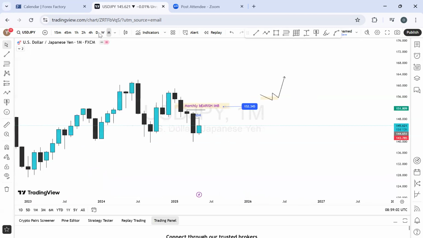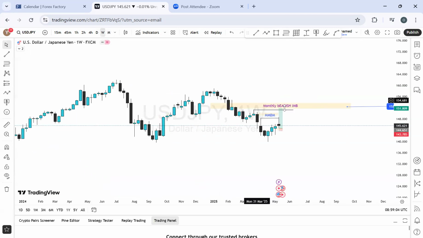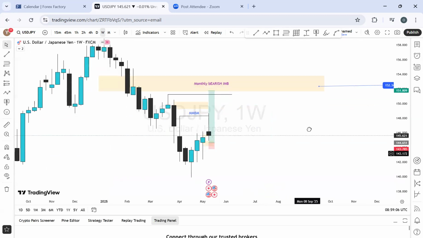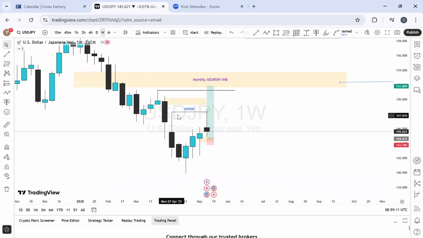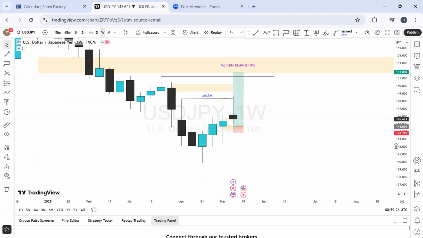But let's see what we've done on the weekly time frame. Let's see what happened there. On the weekly time frame, we expected the price to come into this price range before we start buying. That happened already. Last week, we were expecting the price to take out this previous side to complete the market makers buy model. That also happened. So with that now, I can take out this guy, and I'll do that on the 4-hour time frame or daily time frame for you to see.